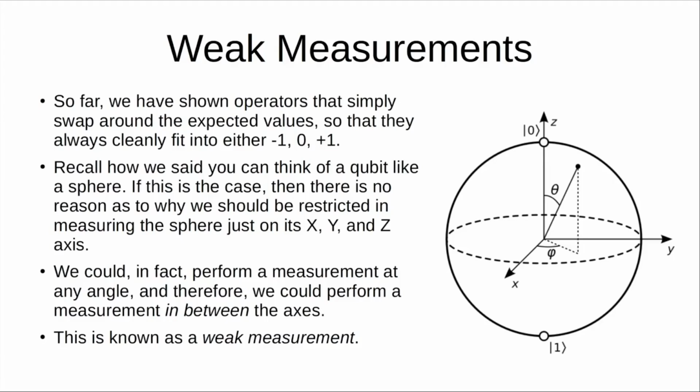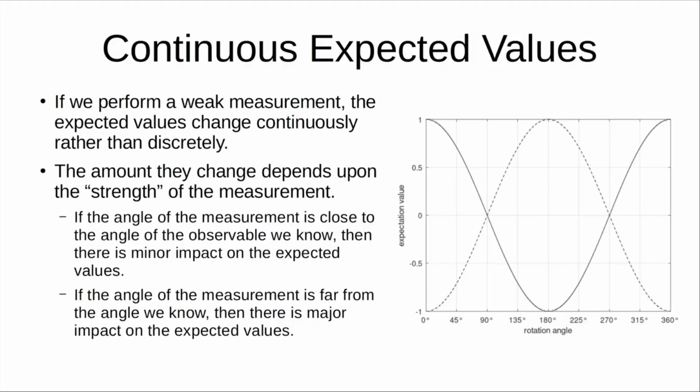And in real life, you can do this. And when you do these kinds of measurements, they're called weak measurements. A weak measurement is when you make a measurement in between the observables. And when you do this, you actually get continuous expected values. The values can change continuously rather than discretely. And the amount that can change depends on, quote-unquote, the strength of the measurement.